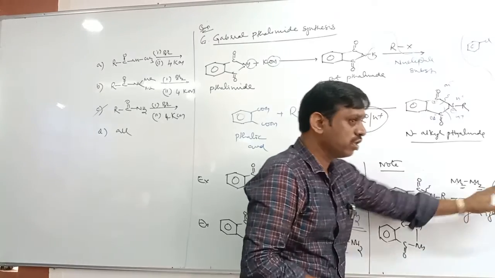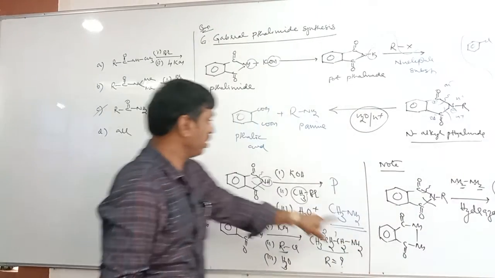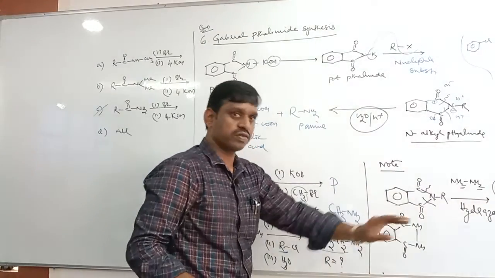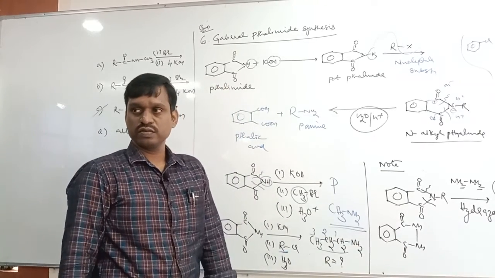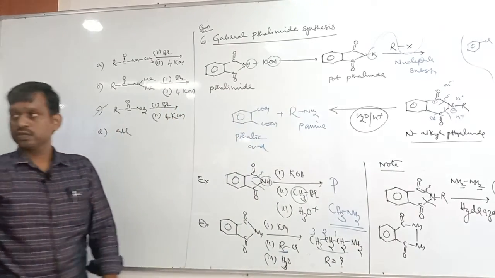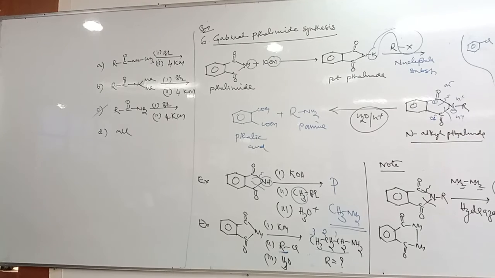You get the primary amine; the only change is the byproduct. Here phthalic acid, there an amide product. That's the difference, which is called hydrazinolysis.